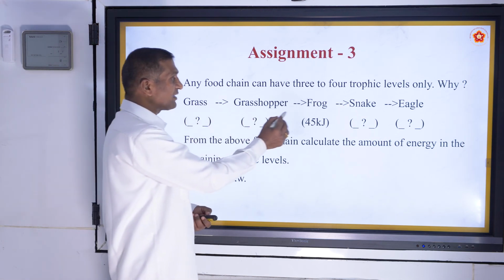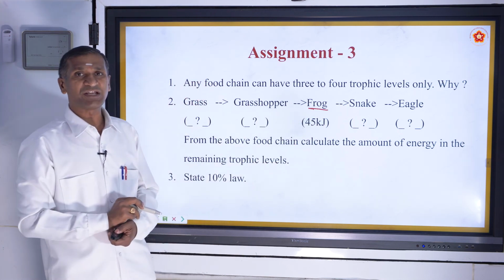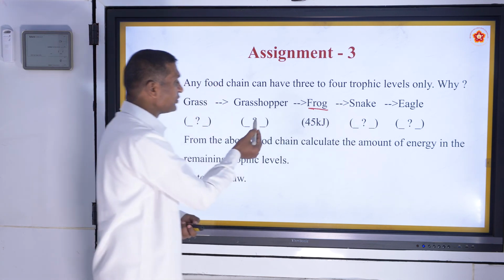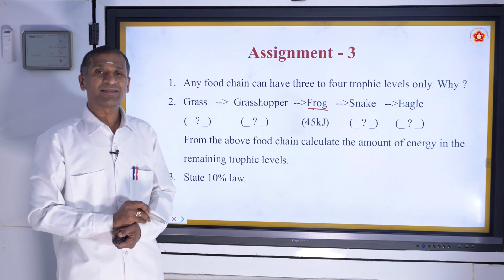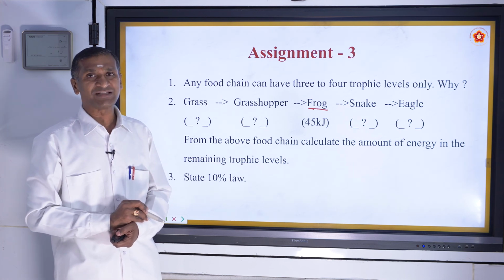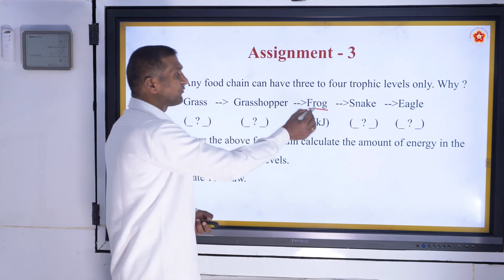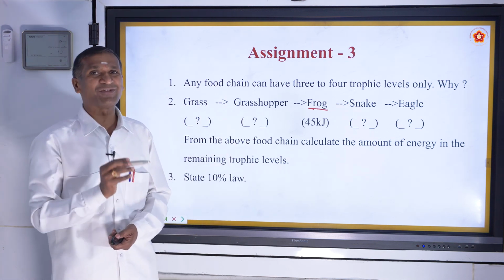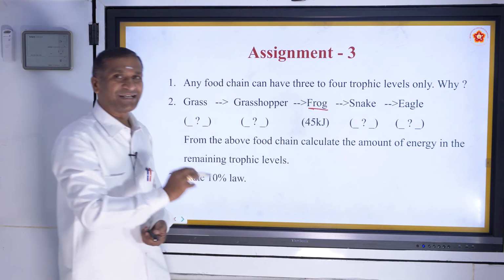The energy for the frog is mentioned, 45 kilojoules, and question marks are put for the others. You should complete the blanks by filling in the amount of energy in those trophic levels. You all know 10% energy is used. From frog to snake, it has to decrease by 10%. I am giving you a clue here. From snake to eagle, again 10%.